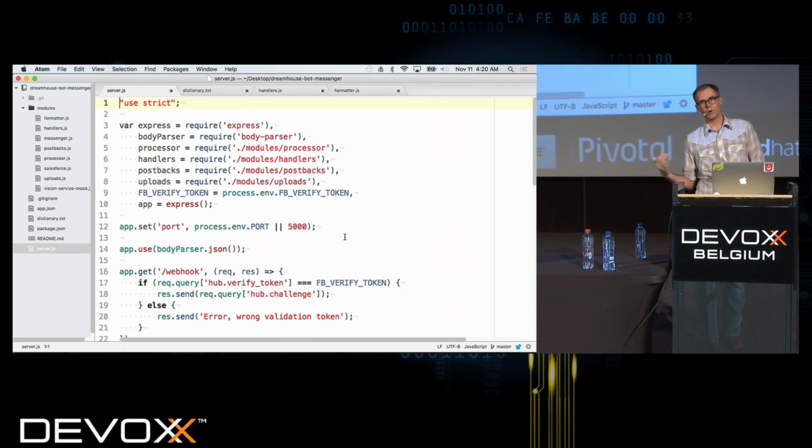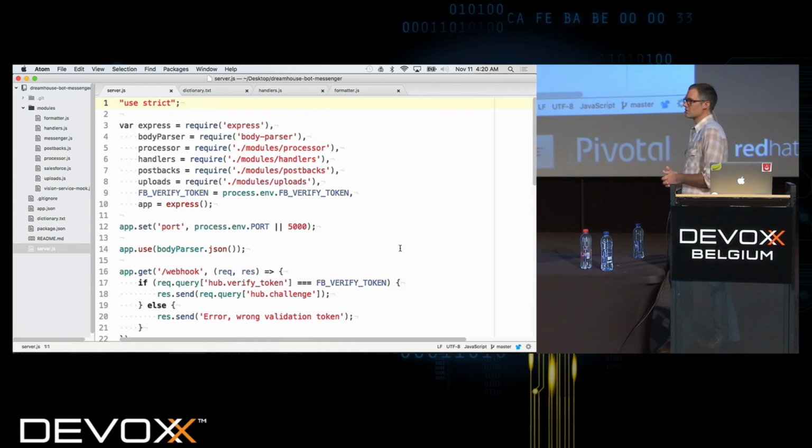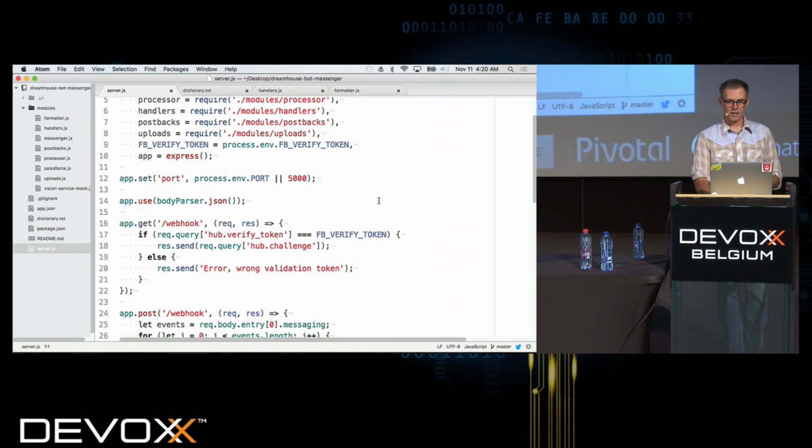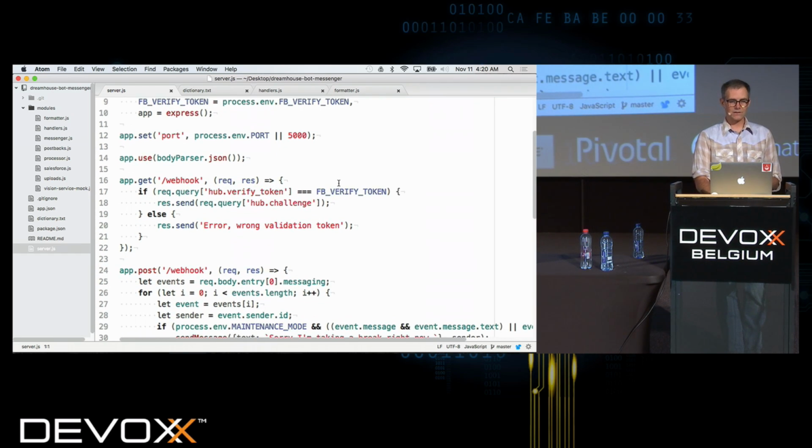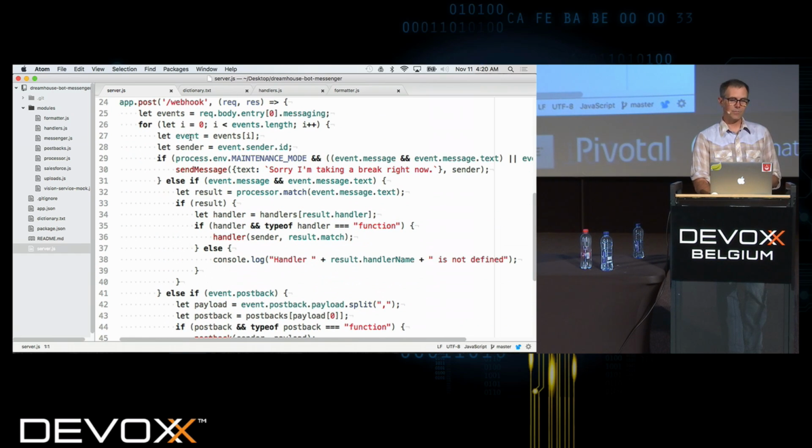I have to implement the protocol all on my own, and so I'm using Express, which is an HTTP server for Node.js. Then you'll see again I have to do some authentication. So I've set up a verify token that I got when I created that page and created an app in my developer account in Facebook. So I had to do that setup. But now we are setting up JSON parsing, and then we have a post handler. So when there's an HTTP POST to /webhook, then we need to parse out the payload and implement that protocol.